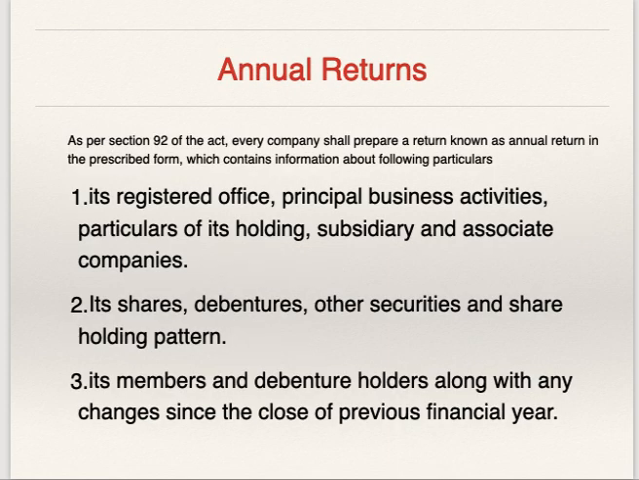Annual returns. What is annual returns? That we'll see now. As per section 92 of the Act, every company shall prepare a return known as annual return in the prescribed form which contains information about following particulars. हर एक कंपनी को ये इंफॉर्मेशन रखनी पड़ती है, उसे आप बोलोगे एनुअल रिटर्न.